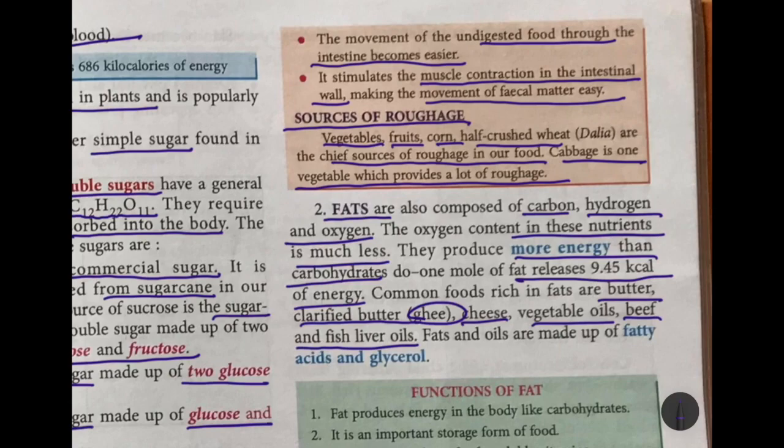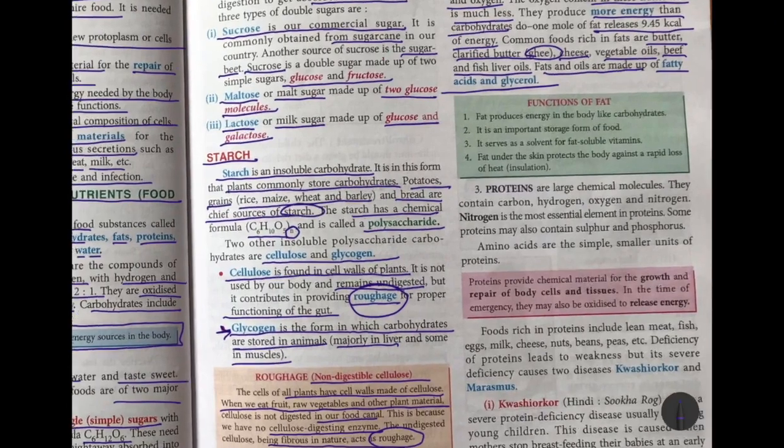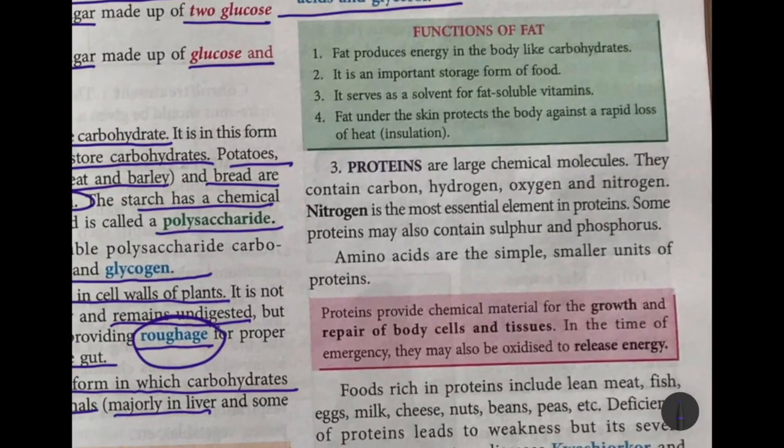Okay, and fats and oils are made up of fatty acids and glycerol. Now next, moving on to proteins. Proteins are large chemical molecules. They are made up of carbon, hydrogen, oxygen and nitrogen. Okay, and remember, I spoke about this in the last chapter, I think, where nitrogen is the most essential element in